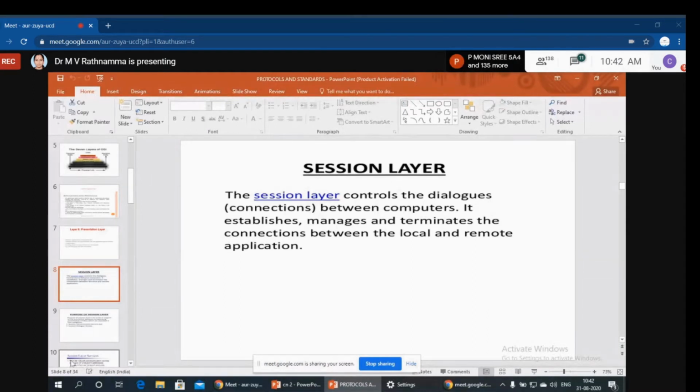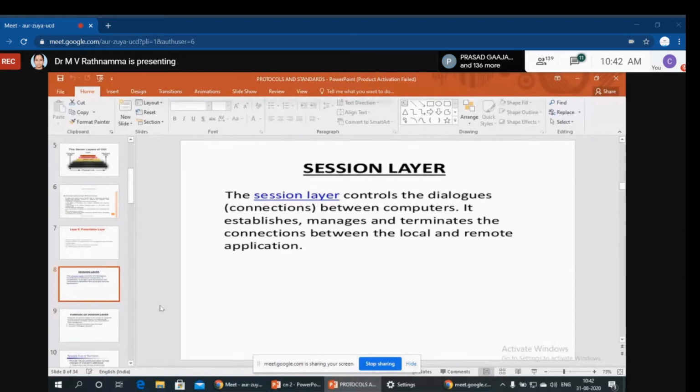Once your communication is over, we release the connection, that is, we switch off the connection. So the session layer is important for establishing the connection, managing the connection, and disconnecting the connection.